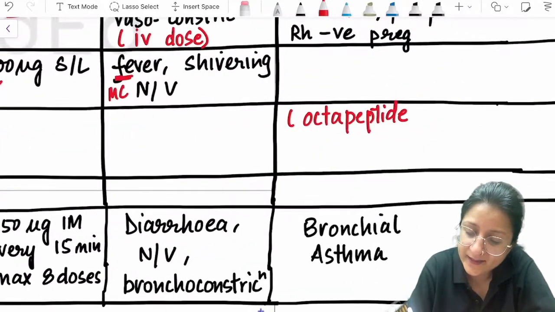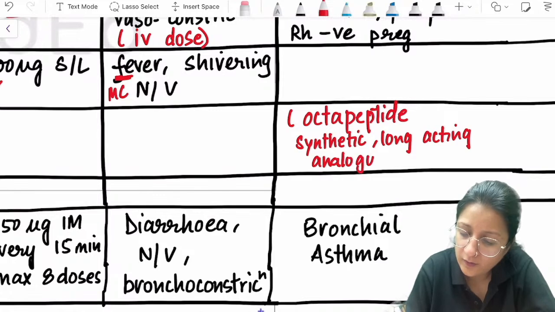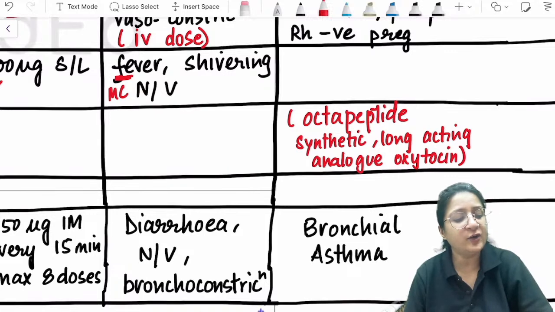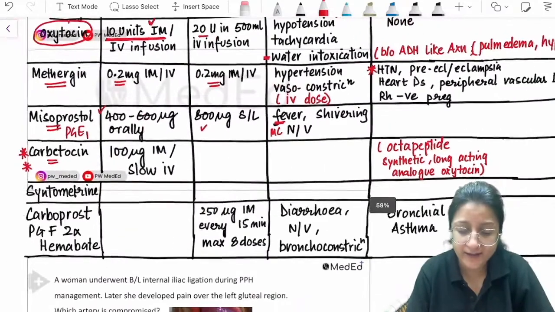It is a synthetic long acting analog of oxytocin. Oxytocin is a nonapeptide and carbetocin is an octapeptide, right? So it is a long acting analog.